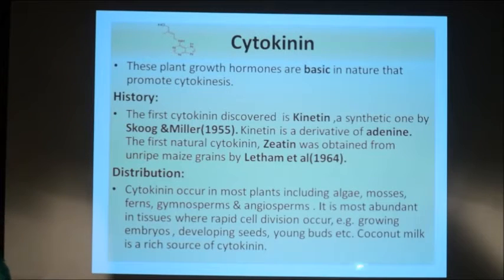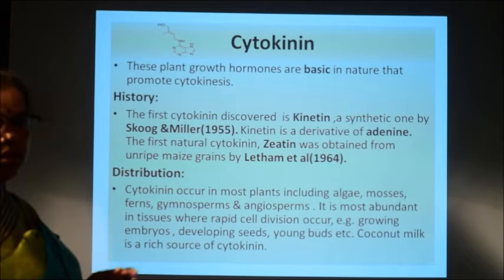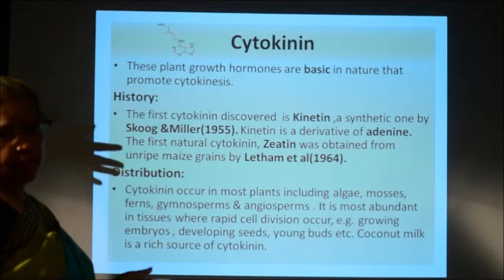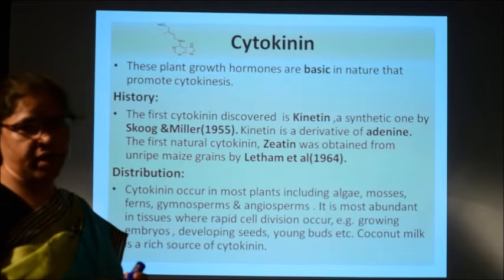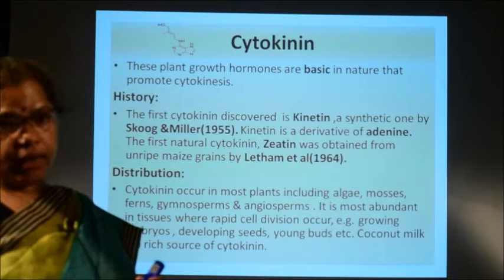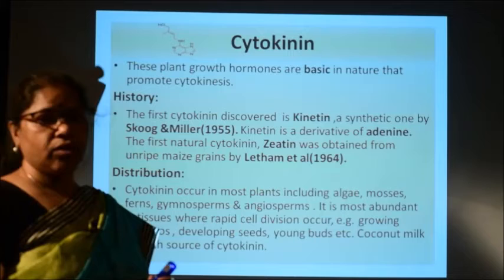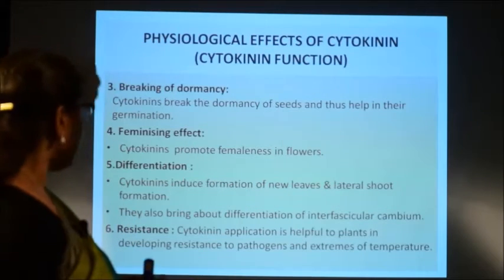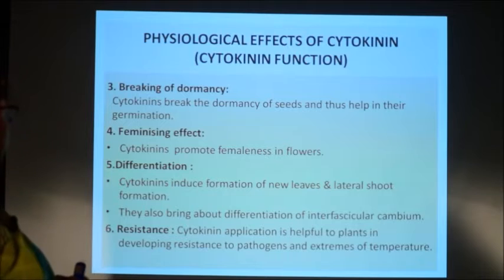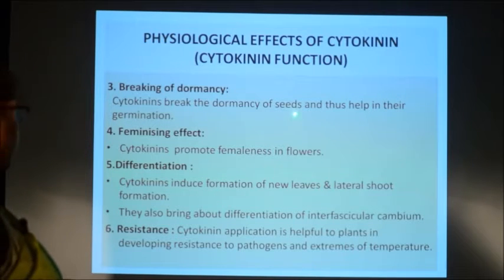And coconut milk, which is a part of the coconut seed, is a rich source of cytokinin hormone, that is why it is applied in tissue culture experiments.